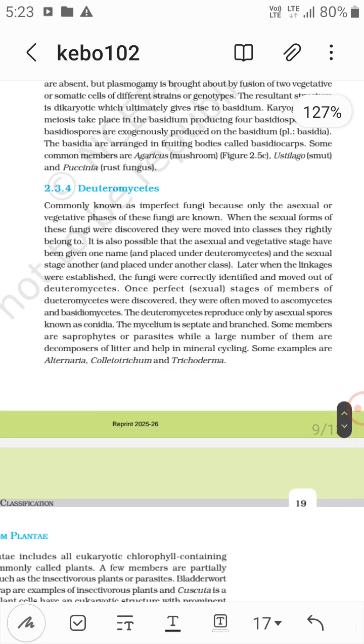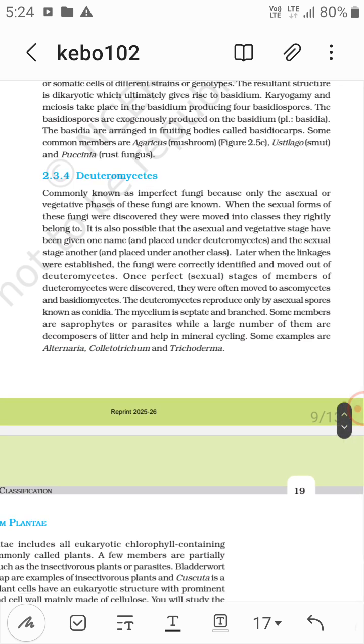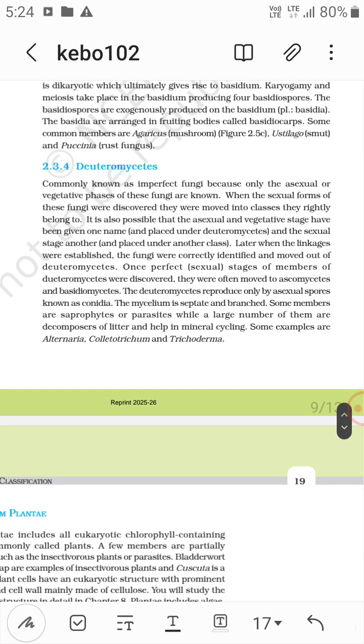Now deuteromycetes, these are imperfect fungi because only asexual or vegetative phases of these fungi are known. Some members are saprophytes or parasites, while a large number of them are decomposers of litter and help in mineral cycling. So examples are Alternaria, Colletotrichum and Trichoderma.